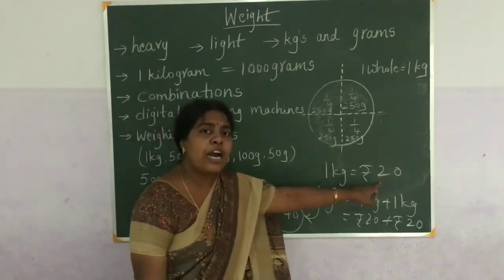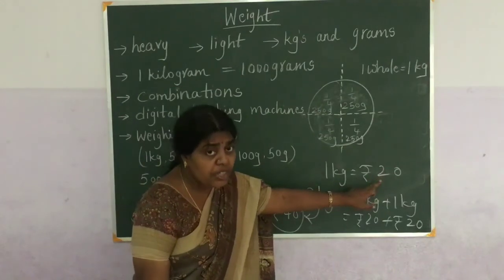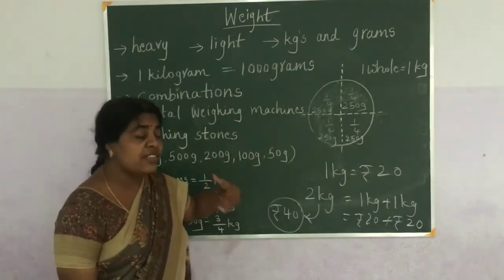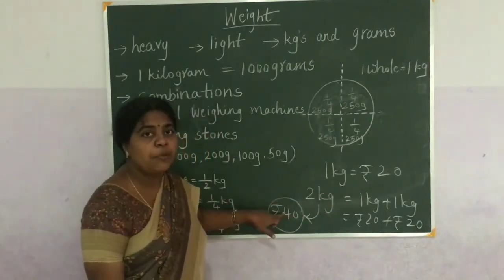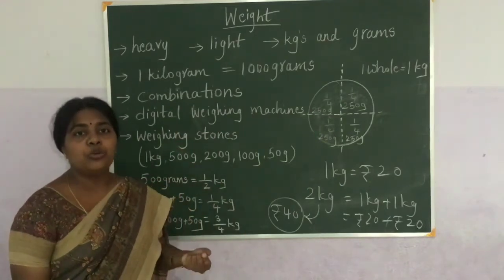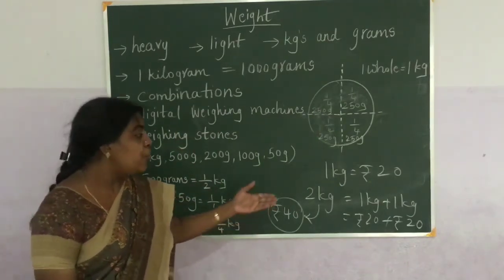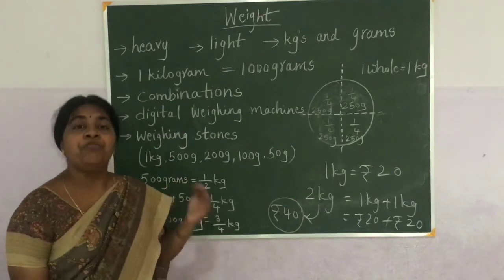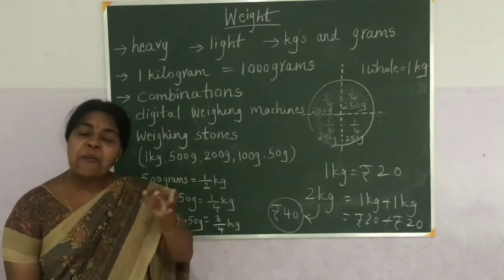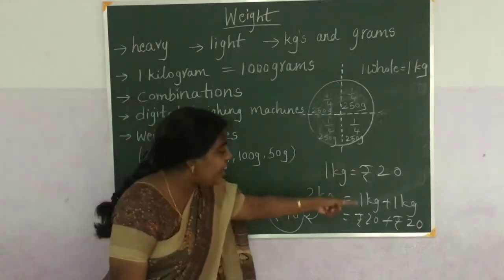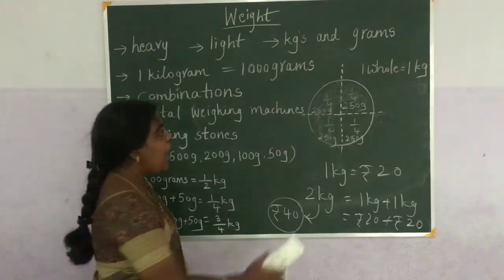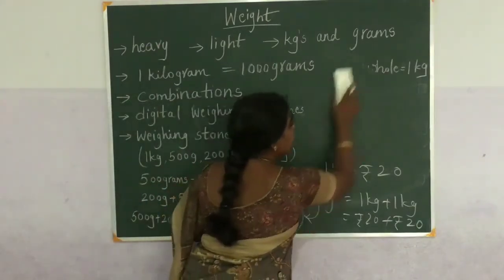So the cost of 1 kg of sugar is 20, so for 2 kgs of sugar we must get more than 20 rupees. If it is more kgs, you can do repeated addition. What is repeated addition? Repeated addition is nothing but multiplication. So we can do this as multiplication also.